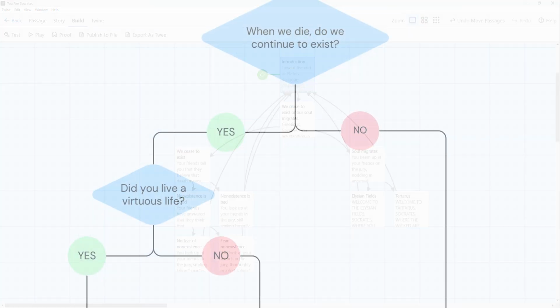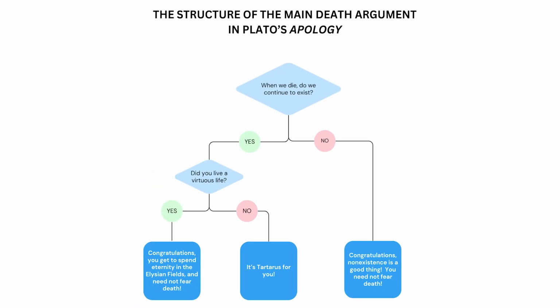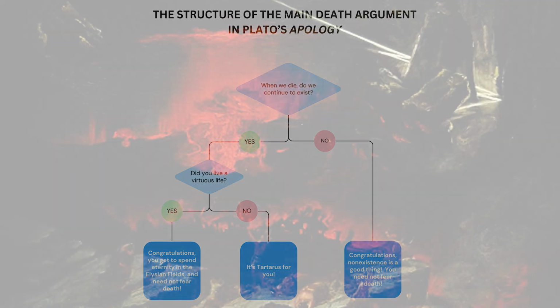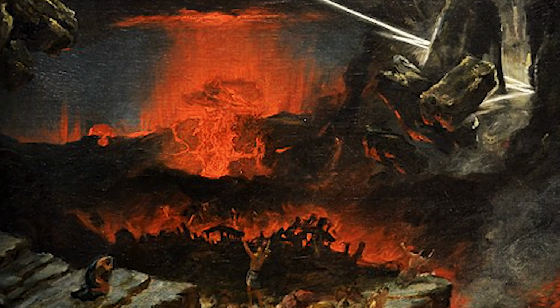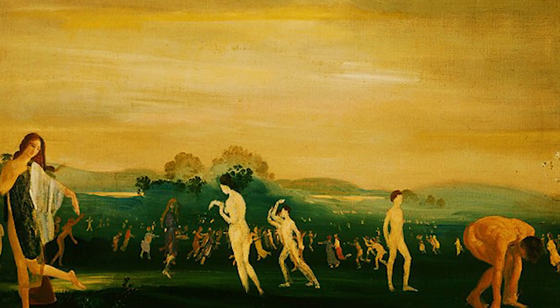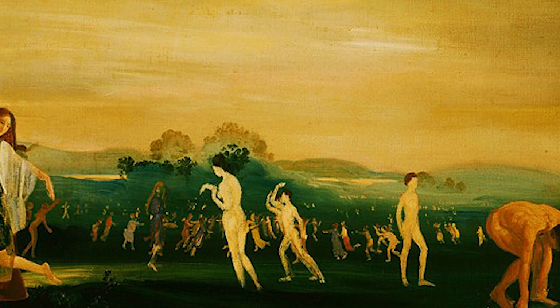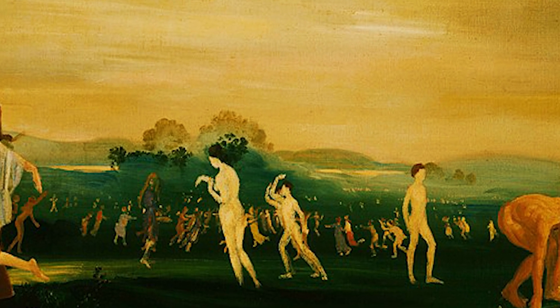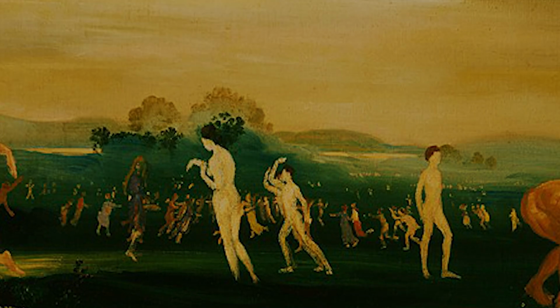Note as well that 2 of the branches come together. And they are the 2 branches that Socrates discussed most. That is, Socrates was convinced that he'd been virtuous enough that he would not end up in Tartarus, so the only 2 possibilities left for him were non-existence or an eternity spent talking about philosophy with famous dead people. And he thought that both of those outcomes would be good, and hence that it would be unreasonable to fear death, at least unreasonable for him to fear death.